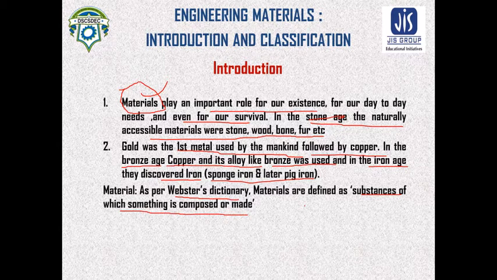That means when something is made, it is made using material. So, what is the definition of material by Webster's dictionary? The substance of which something is composed or made is known as material.